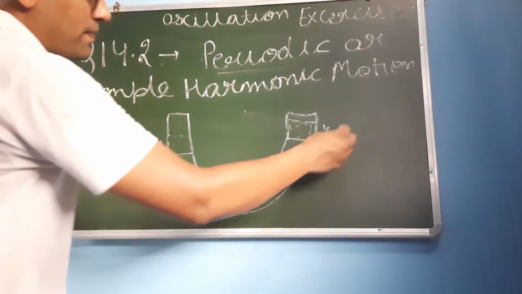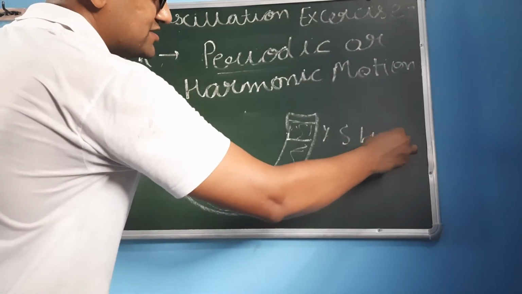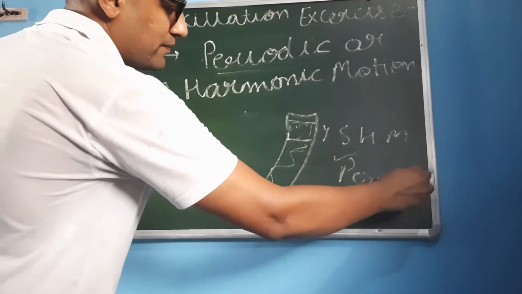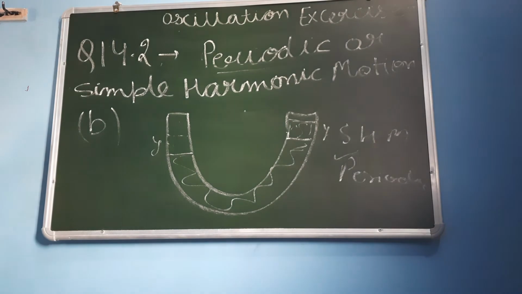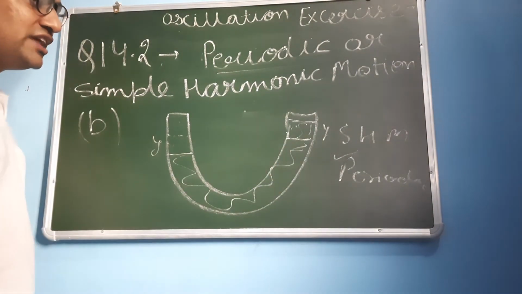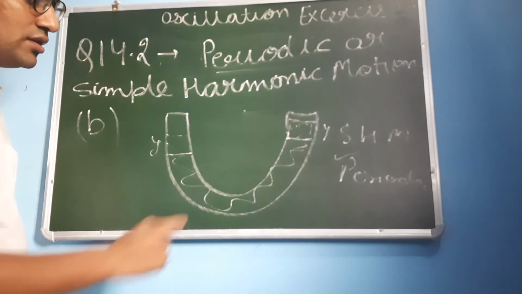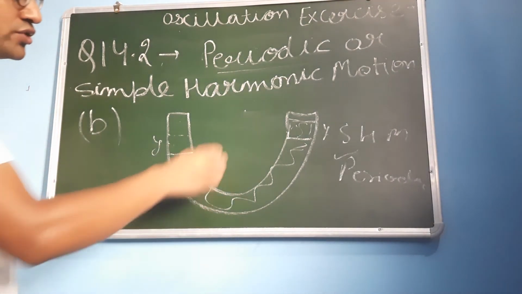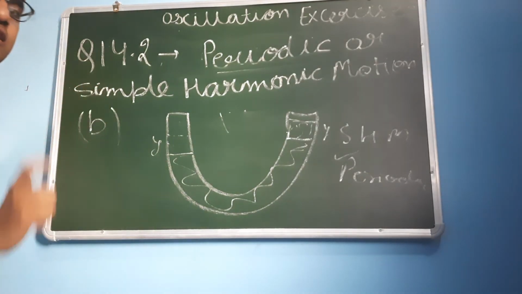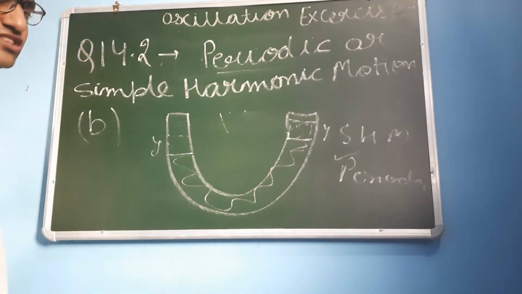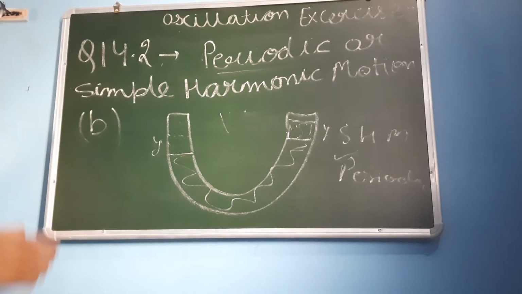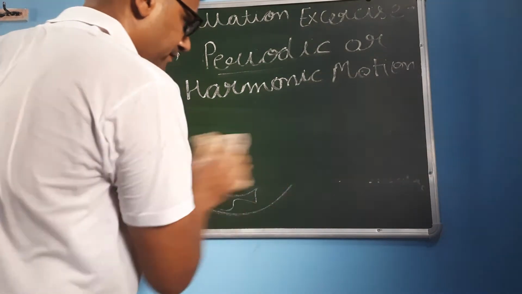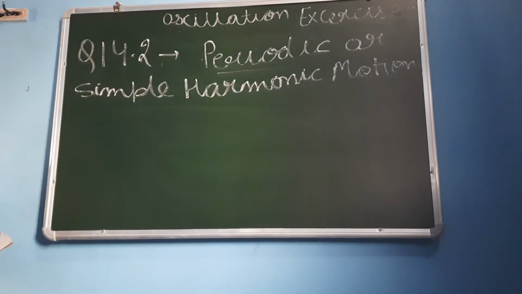So it will show simple harmonic motion, and if it is simple harmonic motion, it is definitely periodic motion. Is it mandatory that the U-tube should be filled with mercury? No, it does not depend on the density of the liquid. If we take any liquid and displace it from its initial position, it will show simple harmonic motion.